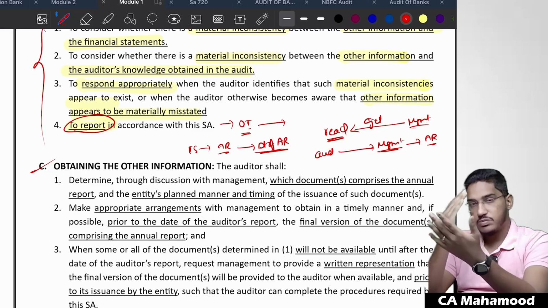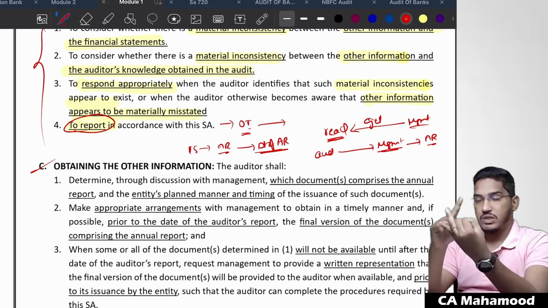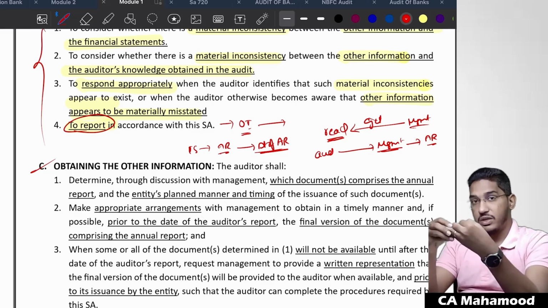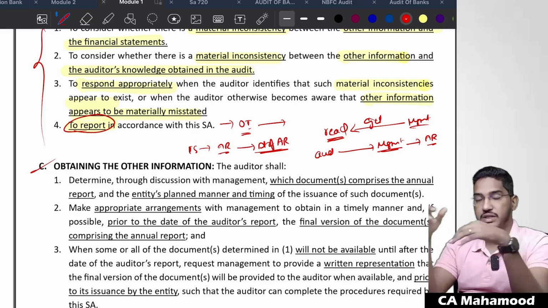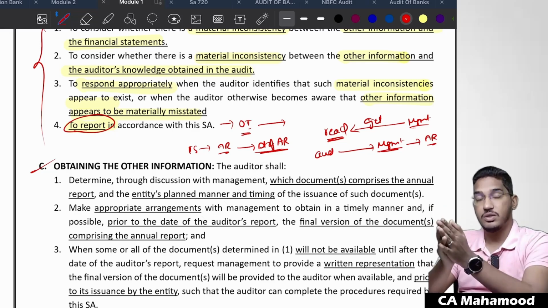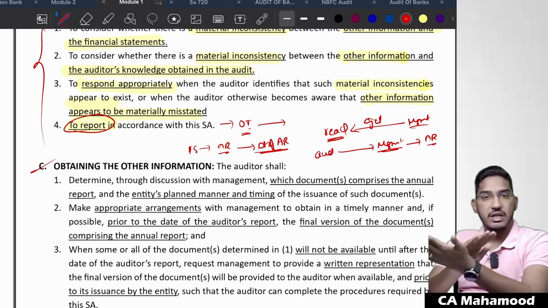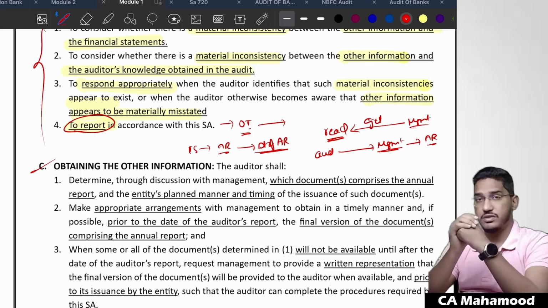Generally, management will try to prepare the annual report once the financial statements are over, once the audit is over, once the auditor has given his audit report, once the figures are all frozen for the entire financial year, once the entire books of accounts are closed. Then only will the management start working on other information and the annual report. So in 90% of the cases, the annual report will never be ready before the date of the auditor's report.